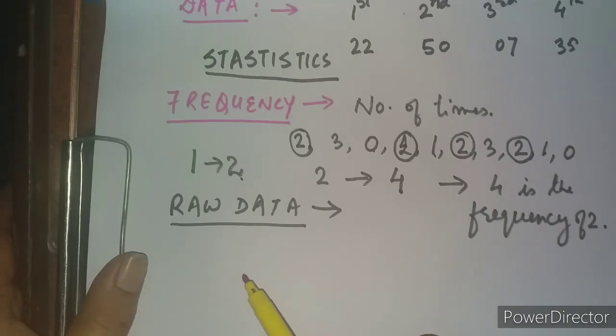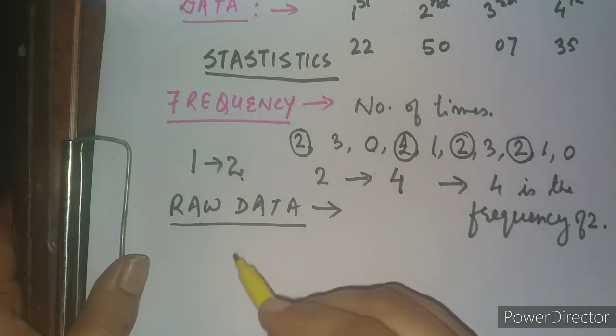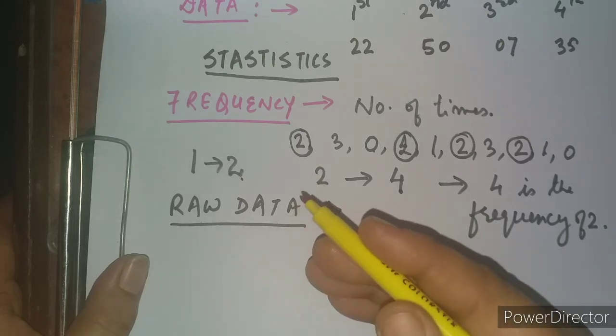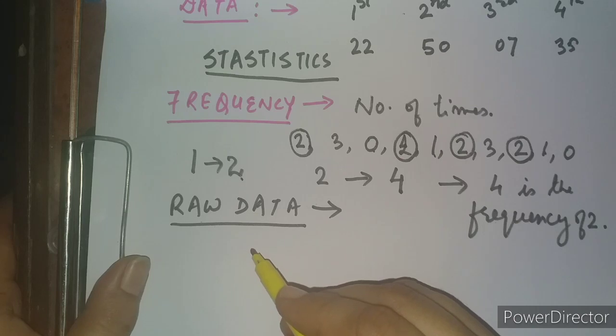Now the next definition is of raw data. Raw data is actually the form of data only, but why do we say this is raw data? Check the spelling, RAW, raw data. Let me write here the marks of your 5 classmates, marks scored by your 5 friends or classmates in maths out of 10 maybe.